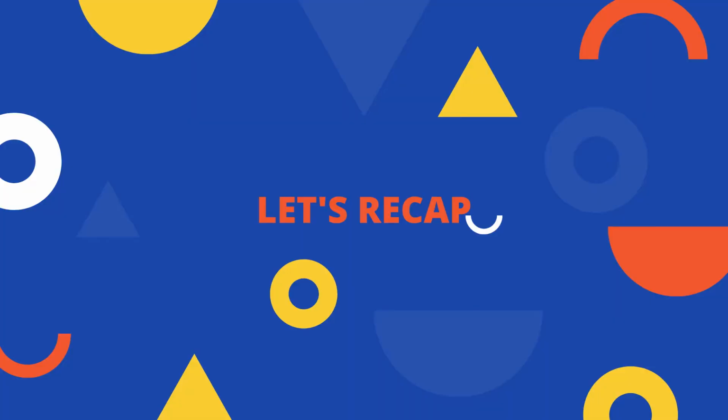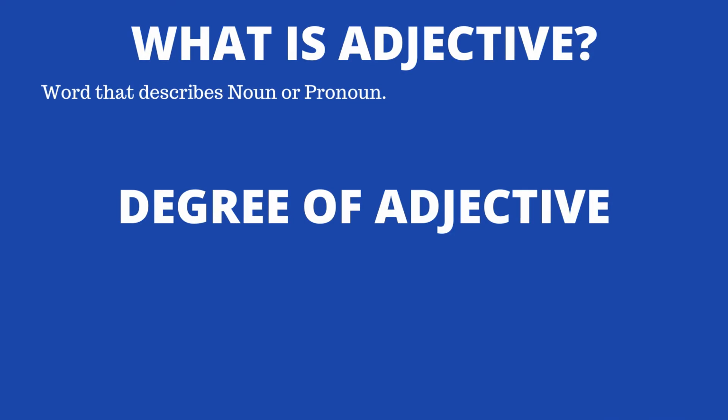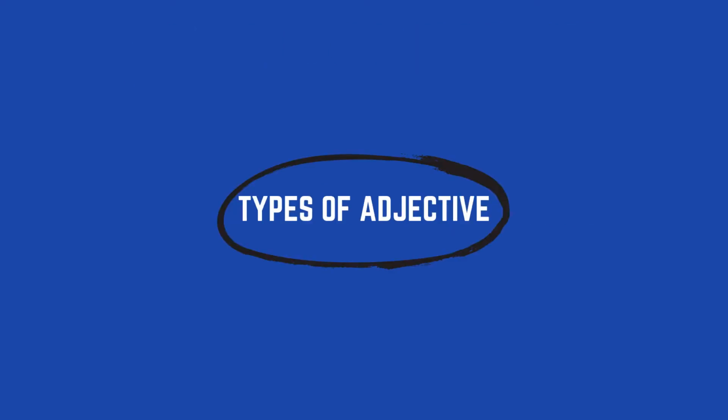Before I share with you about the types of adjective, let me share with you what we have covered so far. So let's recap. We have already covered what is adjective in our previous video, which means a word that describes a noun or pronoun, and also the degree of adjective. If you haven't watched this video yet, then I encourage you to go back and watch it because this will lay the foundation of today's video. So now let's look into different types of adjective.